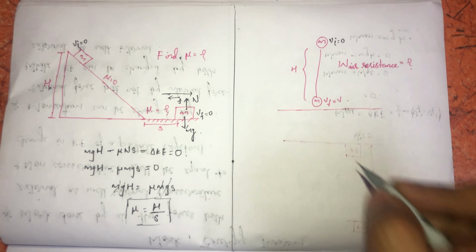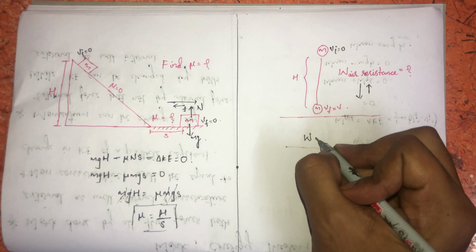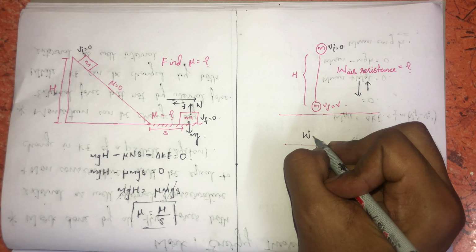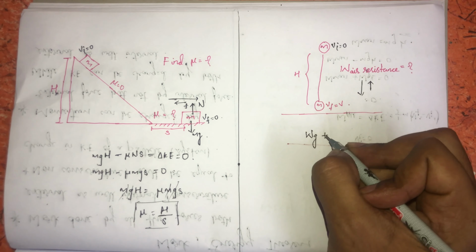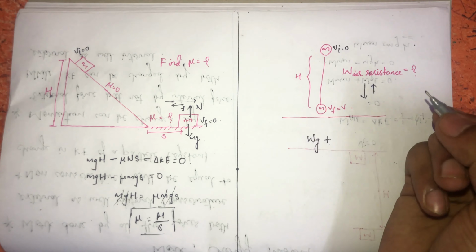So here, work done by all the forces: the forces coming into action are the gravitational force and the air resistance. Work done by the gravitational force plus work done by the air resistance will be equal to K final minus K initial. Here K initial is equal to 0.